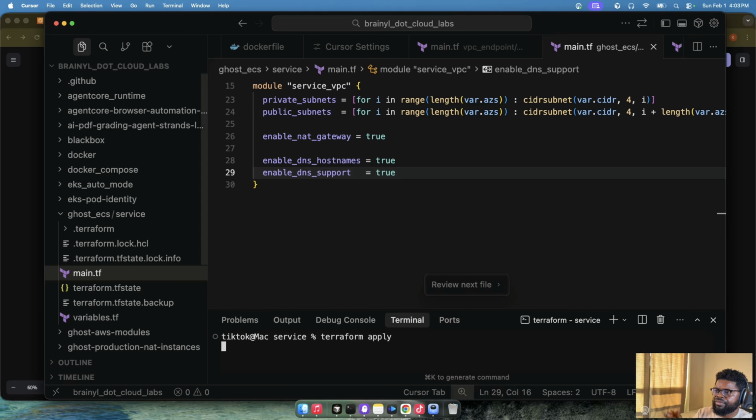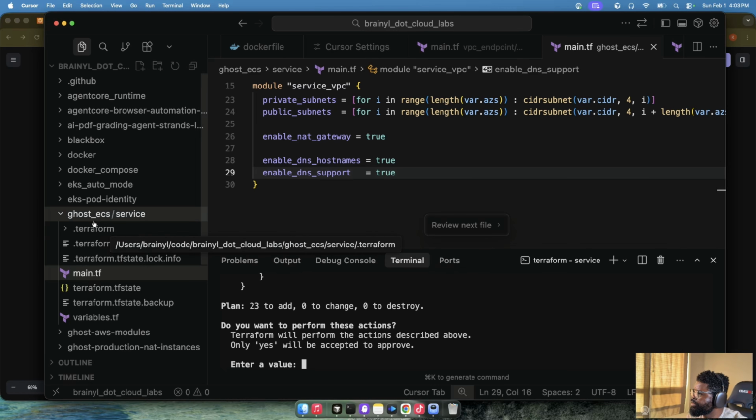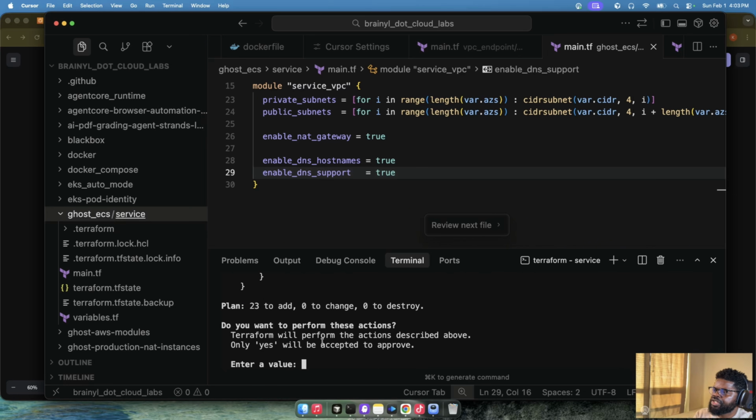Please, if this part is still strange to you, what is he asking me? I think, am I in the wrong place or what? This shouldn't ask me for. Okay, yeah, it's actually just saying it's going to create 23 resources. Do you want to perform this action?